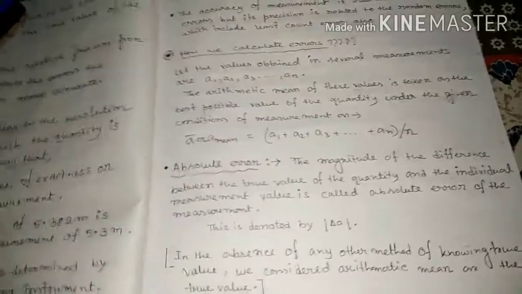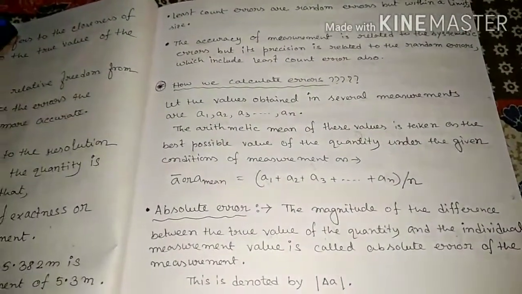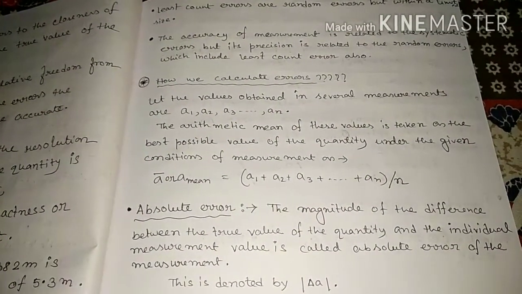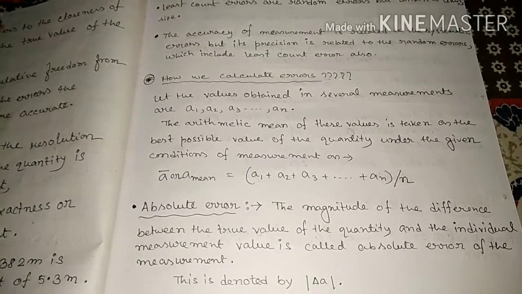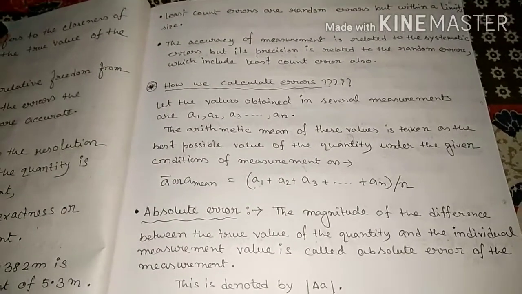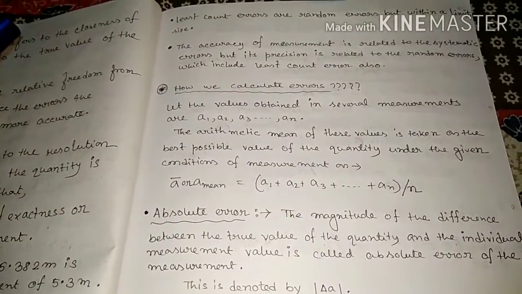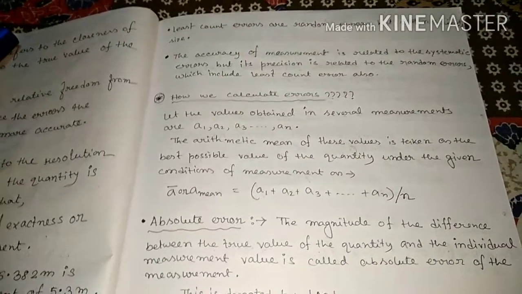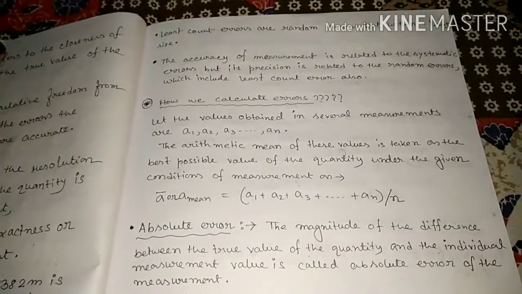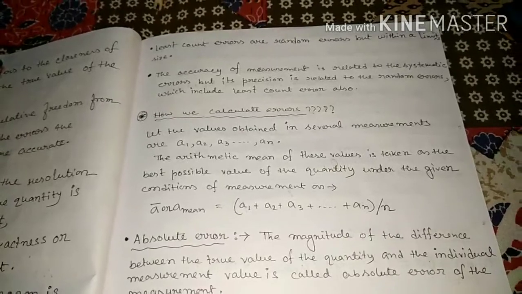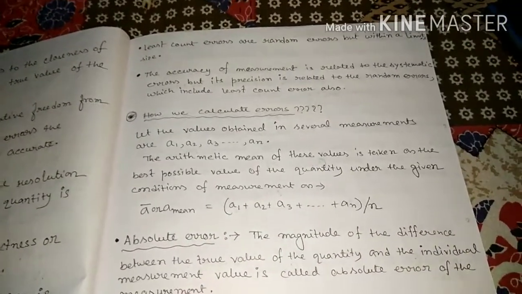Why do we first of all find the mean value? If there is no other method to find the true value, using that data you first find the mean value, because this mean value is considered as the true value of that physical quantity.